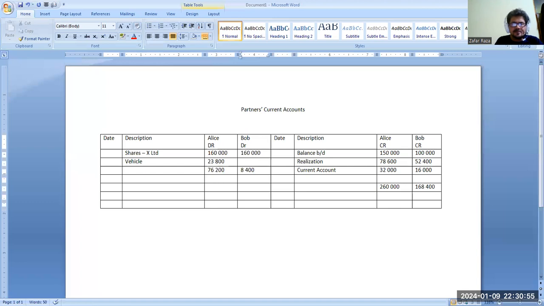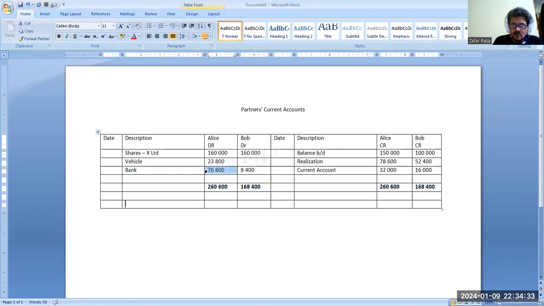Okay. Now we should have this amount available in bank. 76,800 and 8,400. So we get the total here, 60,600 and this is 168,400. This amount. Okay. This is the total.